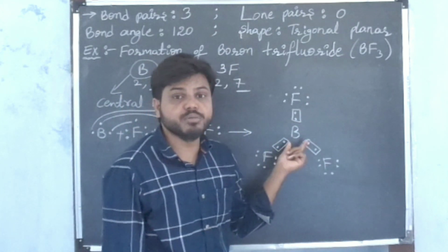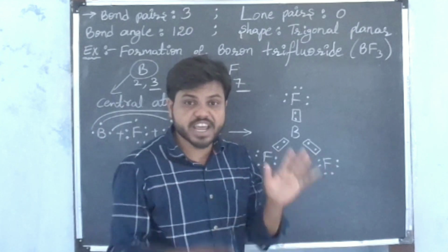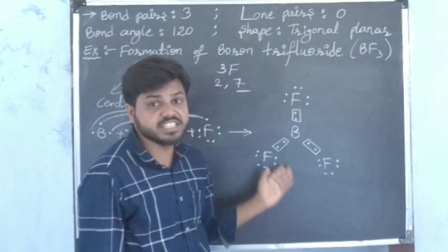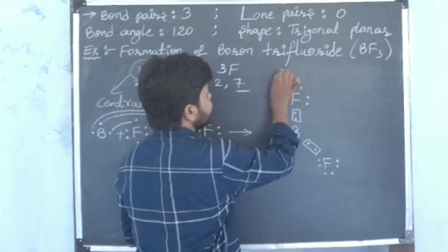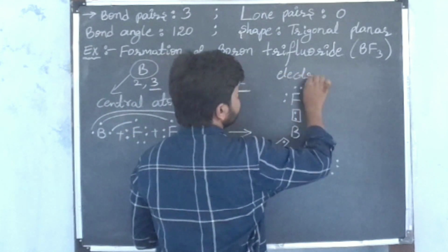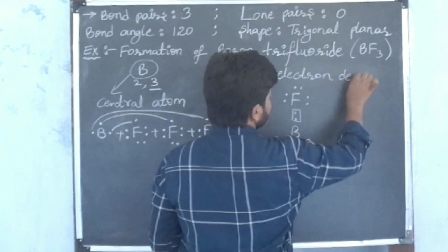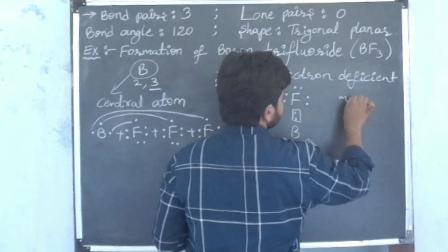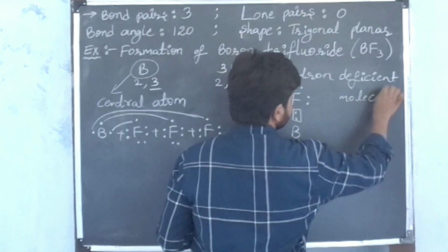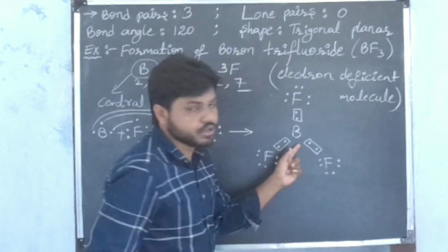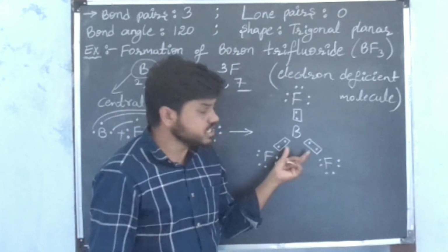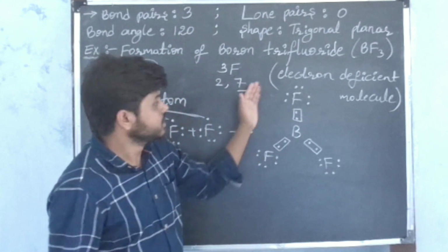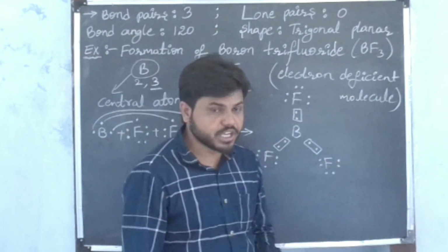The central atom of the molecule is not possessing 8 electrons in the valence shell, it is possessing only 6 electrons. That's why this molecule is called an electron deficient molecule.